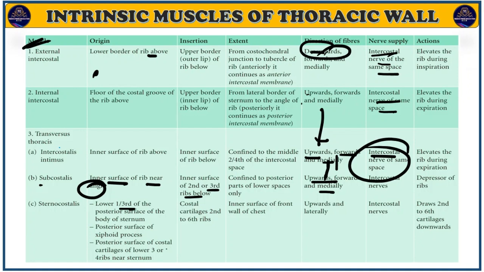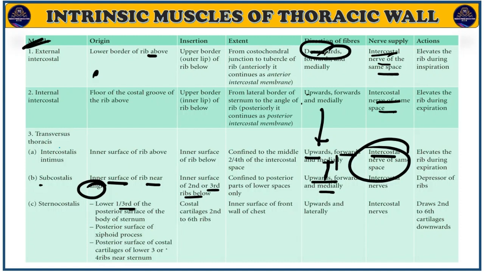So, how to remember the actions here? Do you know, during inspiration, which muscle comes into role? External intercostal muscle. During the inspiration, have you inspired? If you inspire, you will appreciate that your ribs are being elevated. Which muscle is going to function here? External intercostal muscle. And during the normal expiration, I am talking about the normal expiration, your ribs are also going to be elevated.